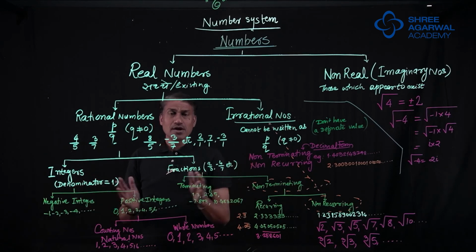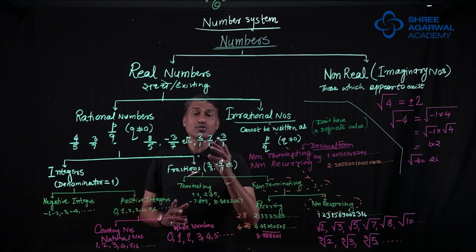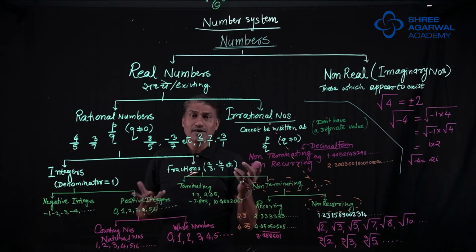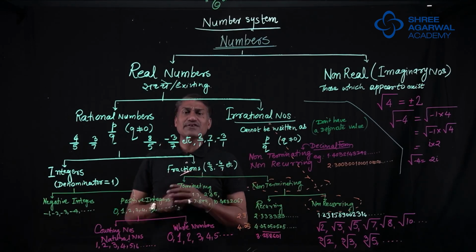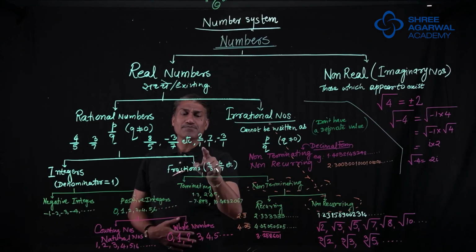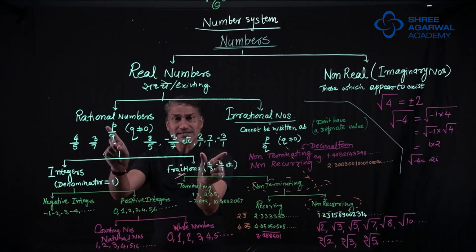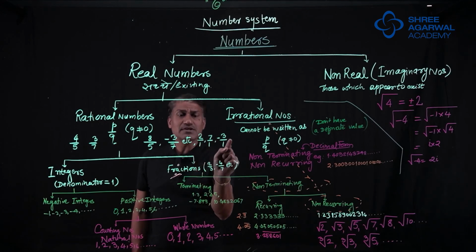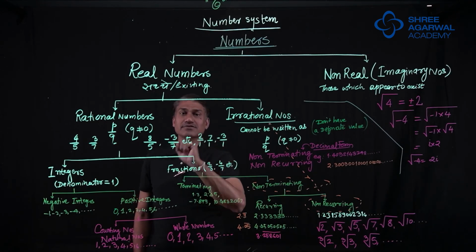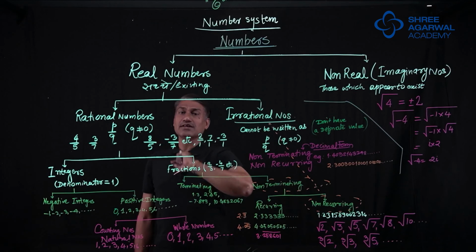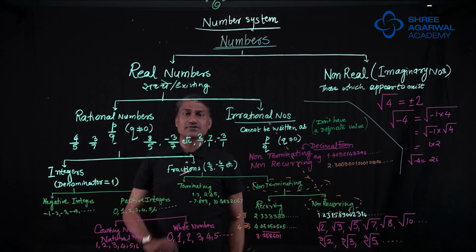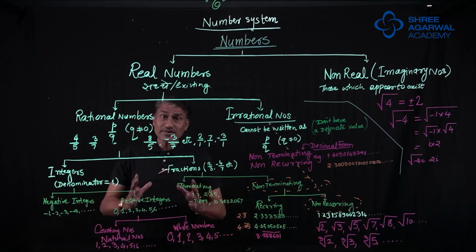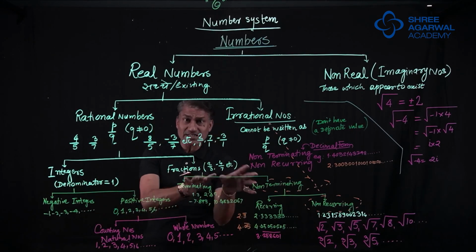And there are some numbers which are only 2, 3, 4, 5, 7. Now 2 means 2 upon 1, 3 means 3 upon 1, 5 means 5 upon 1. So upon 1, this also gives you a rational number. Of course, these numbers are integers. So integers are also rational numbers. Fractions are also rational numbers. But which fractions? That is what we are going to see in the next part.